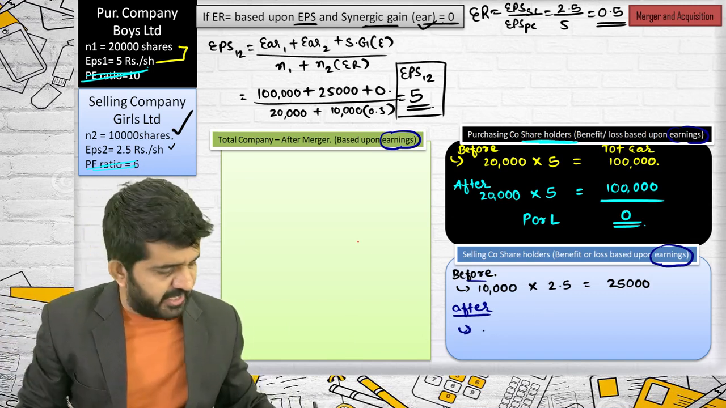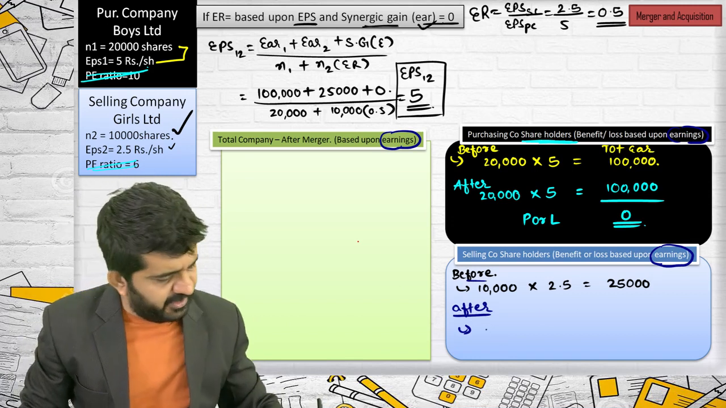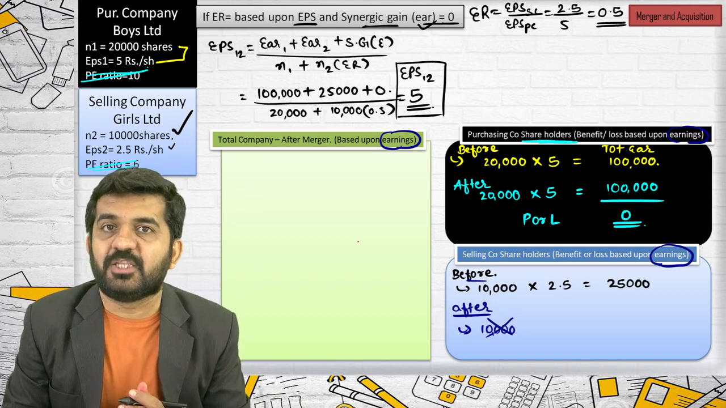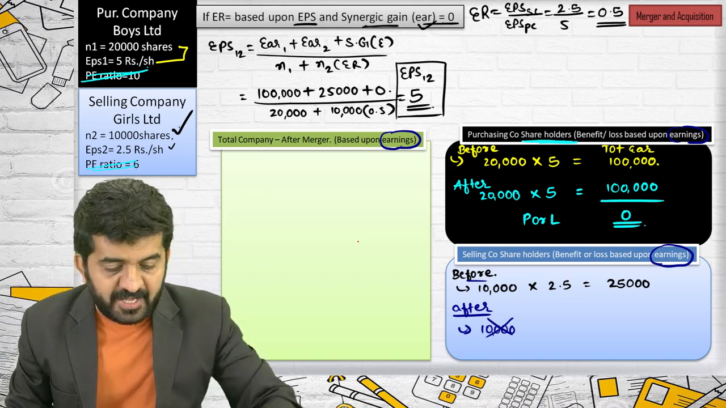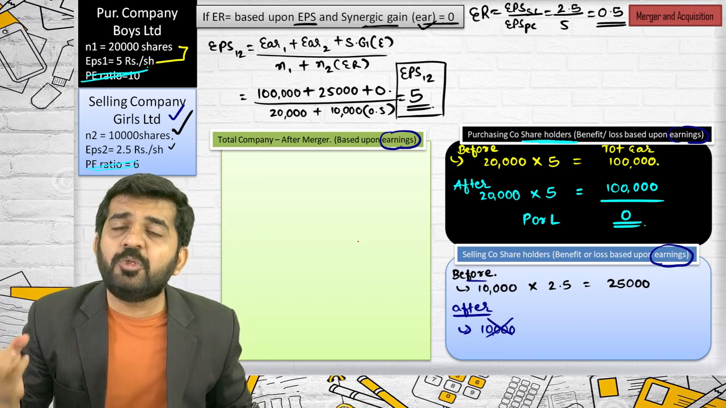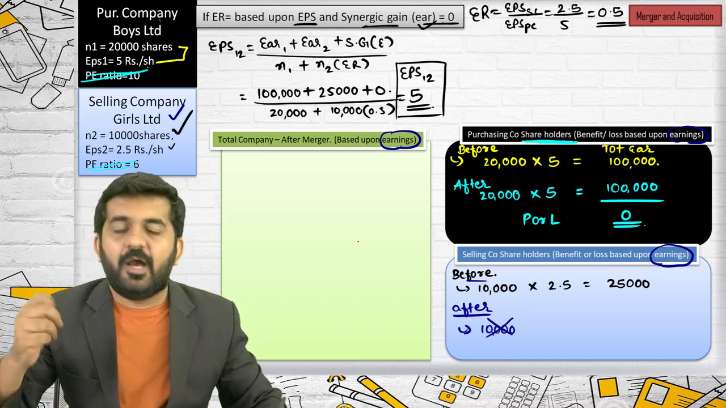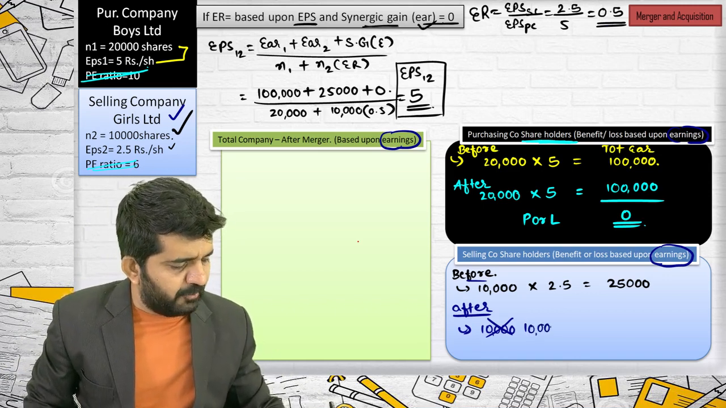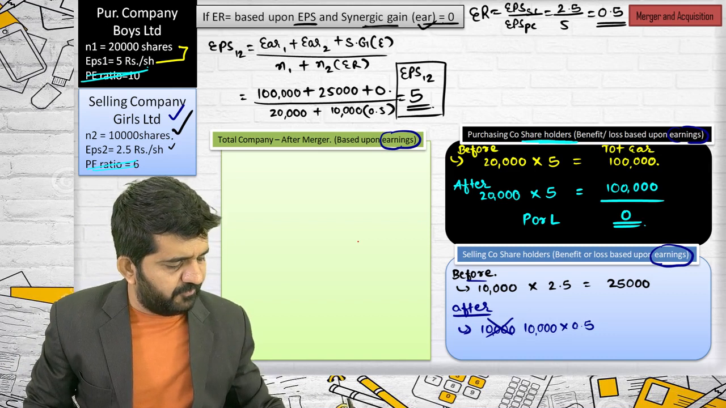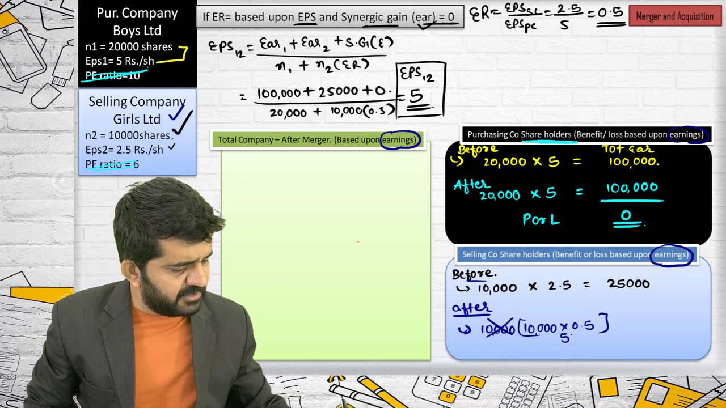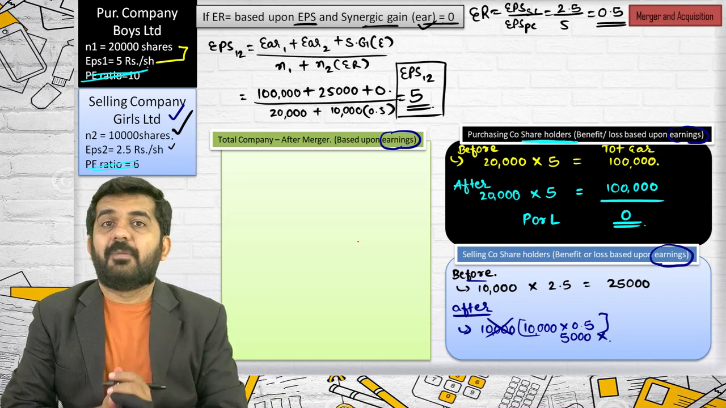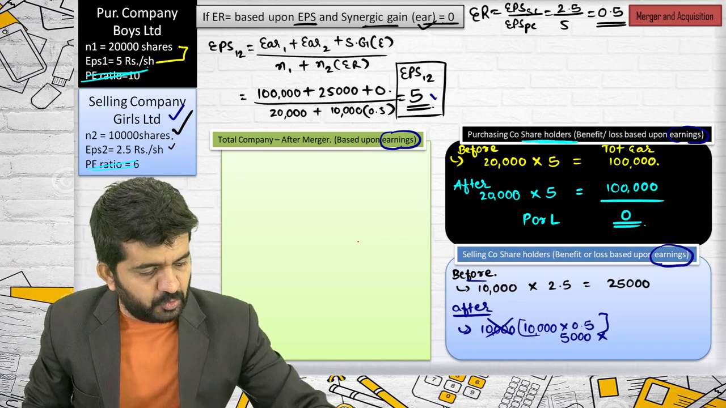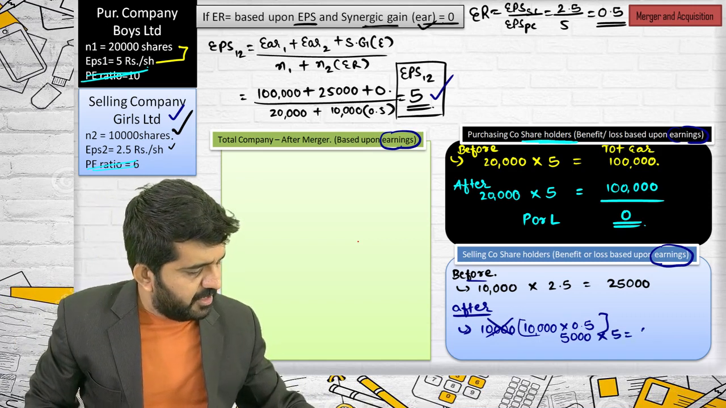How many shares were the shareholders of the selling company having? 10,000. Now they will not be having 10,000 shares of Girls Limited. Now they are issued shares of Boys Limited. How much? 0.5 for each share. So how many shares would they be holding? 10,000 into 0.5, that is 5,000 shares. Now they are shareholders in that merged company, so EPS 1,2 will be applicable.